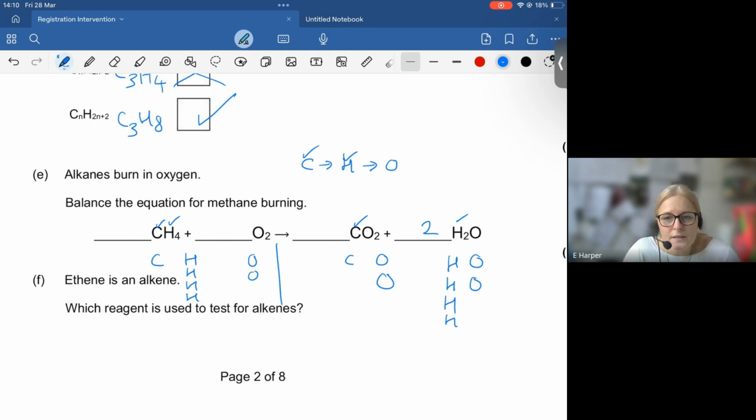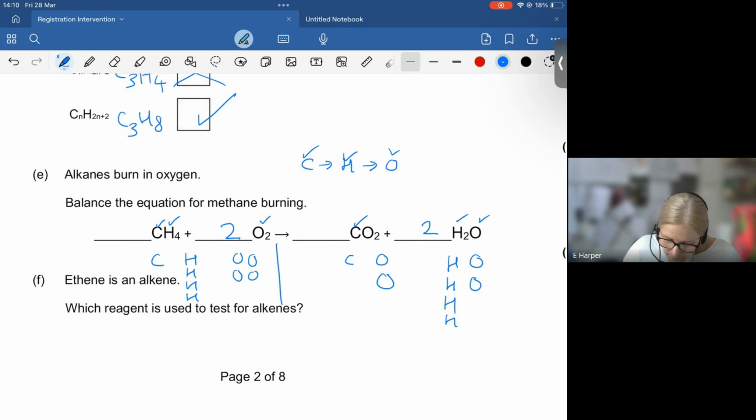So now my next step is to go and look at the oxygen. And you can see there's 4 oxygens now on this side. There are, however, only 2 oxygens on this side. So all I have to do is put a 2 there. 2 times 2 is 4. Now I have my oxygens balanced as well. And not surprisingly, it was also 2s.